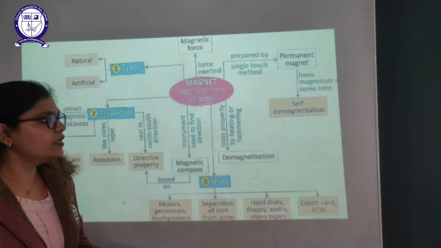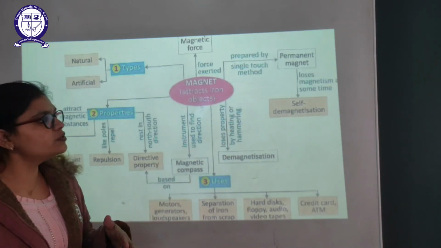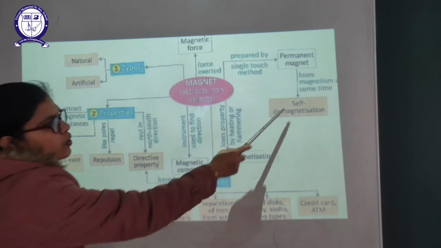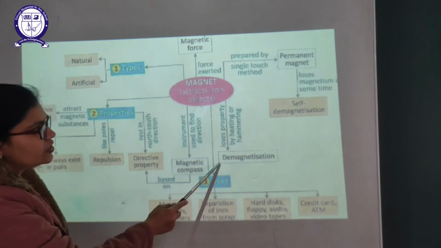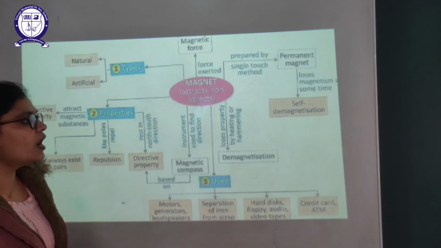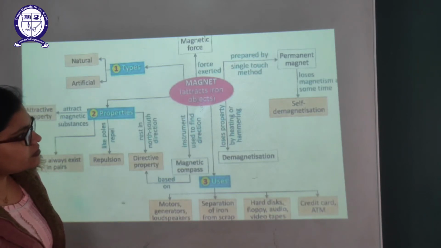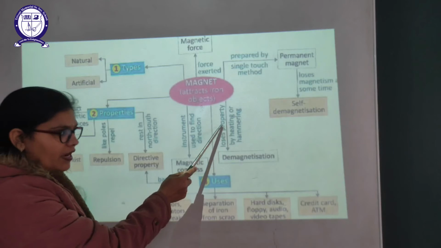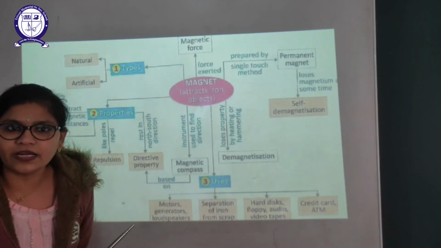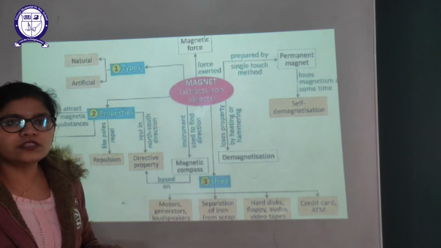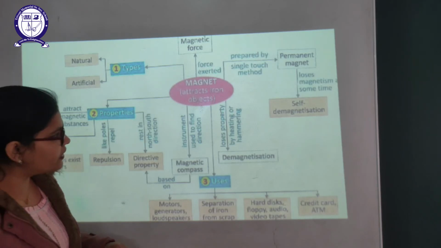Now we will learn the demagnetization. Sometimes what happens, the magnet loses its property by itself. We call that self demagnetization. And demagnetization is losing the property of the magnet. It can happen when we heat the magnet, and it can happen when we hammer the magnet, and sometimes we just drop the magnet from a height. It also loses its property.